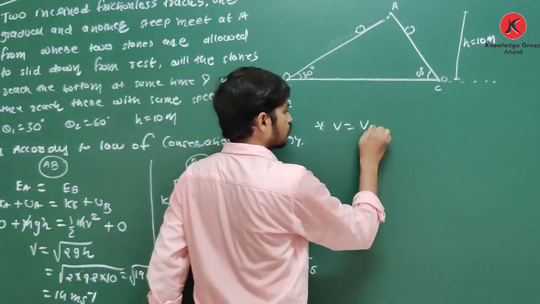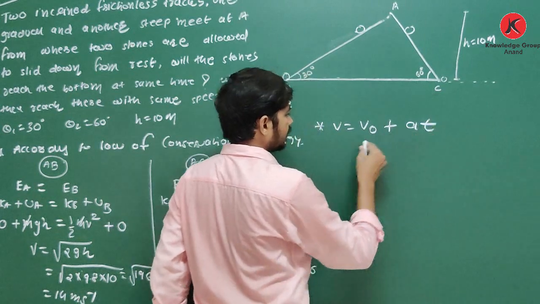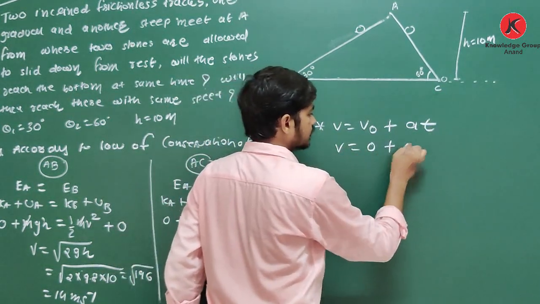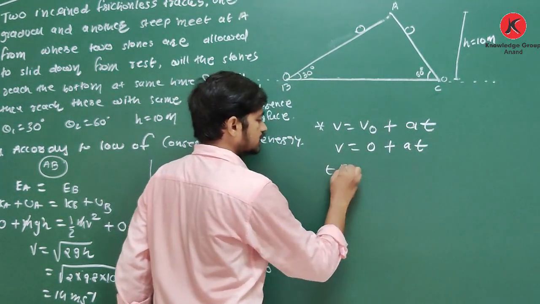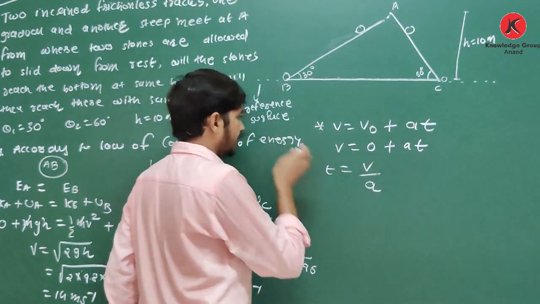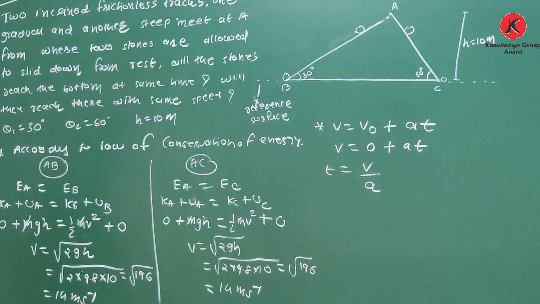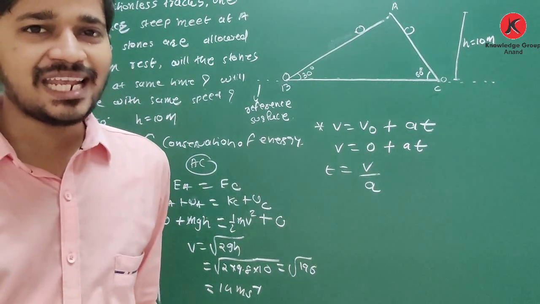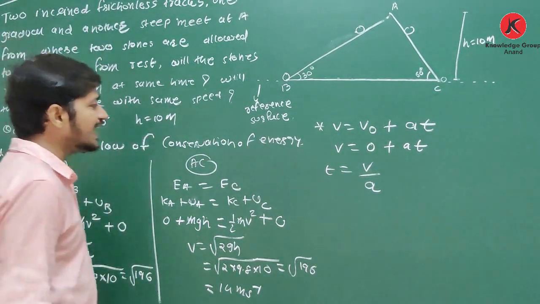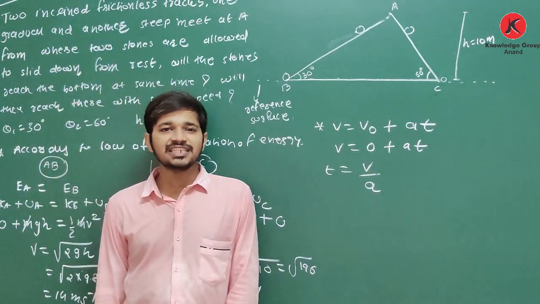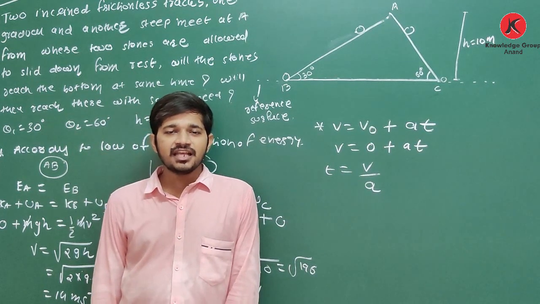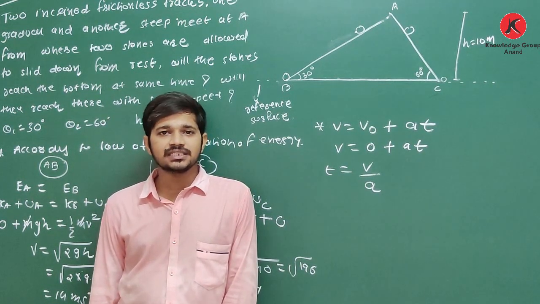That is v is equal to v0 plus at. So v is equal to 0 plus at, so t is equal to v upon a. But what about a? Acceleration. How to find acceleration?